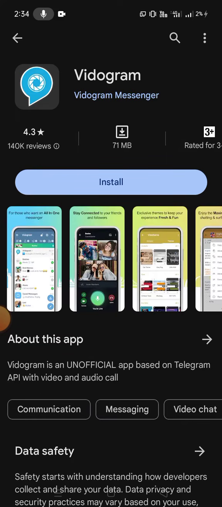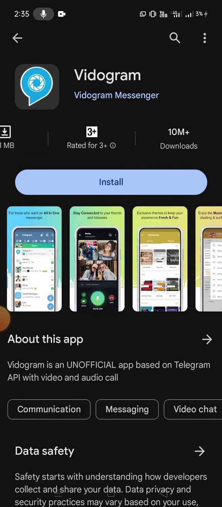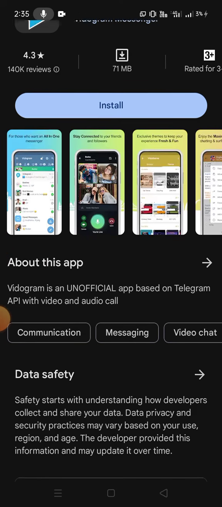In this video I'm going to show you an app. It's called Videogram. Videogram is an unofficial app based on the Telegram API with video and audio calls. You can see the rating of 4.3 out of 5 with 140k reviews, a 71 megabyte size, and 10 million plus people have already downloaded this app.